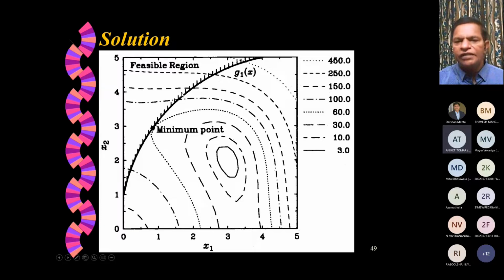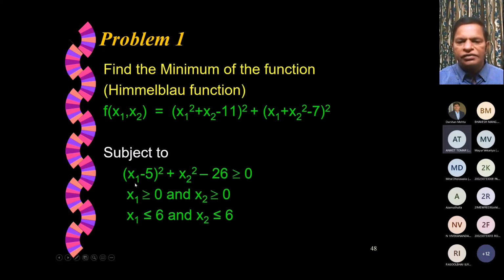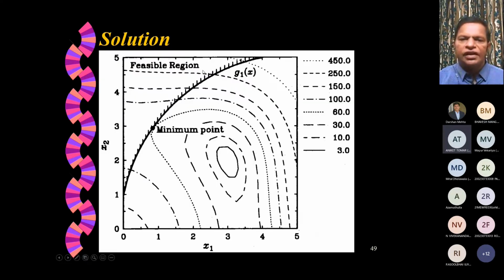You remember, if there is no constraint, the solution was here, x1 equal to 3 and x2 equal to 2. But that solution now is not feasible because if you substitute x1 equal to 3 and x2 equal to 2 here, it will be less than 0. It is violating this constraint. Okay, so that is not a feasible solution. Now within this region only, we should find the best solution. So use the penalty bracket operator, and again go through the generations.